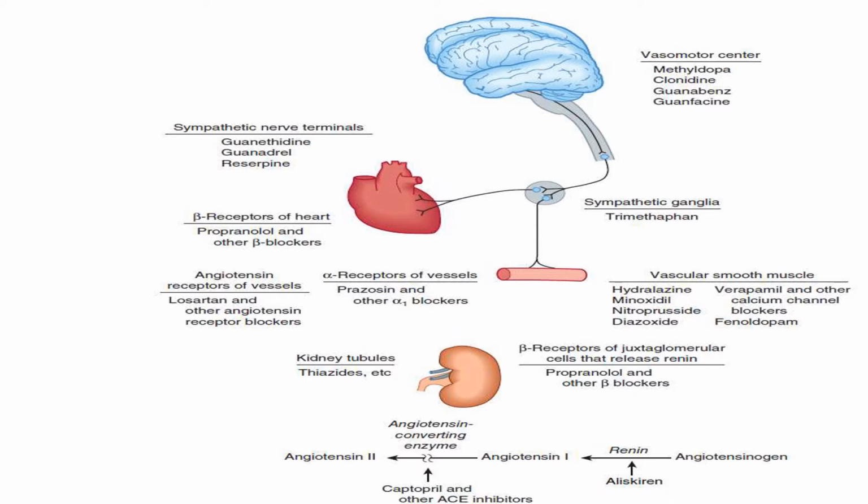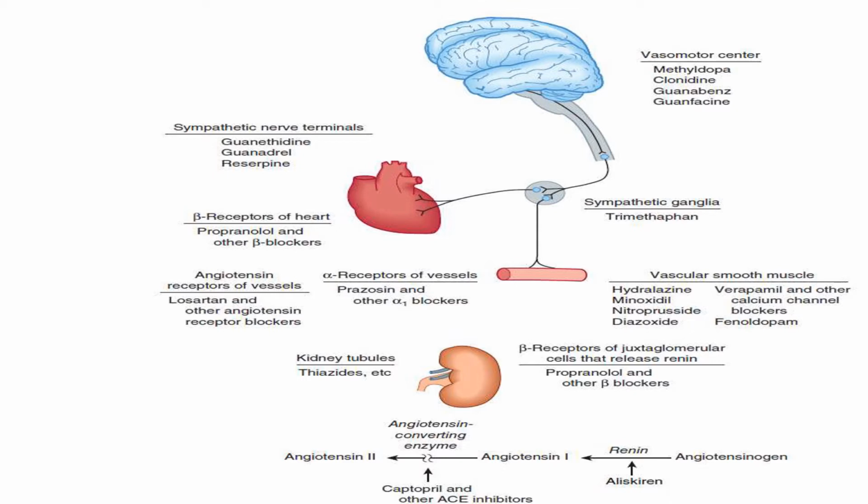These are the diuretics. Here you have thiazide diuretics, loop diuretics and potassium sparing diuretics. So at kidney tubules you have diuretics which will reduce the blood volume. Now there are angiotensin receptors. These receptors are blocked and thereby you will have decreased blood pressure, and the drugs are losartan, the angiotensin receptor blockers.